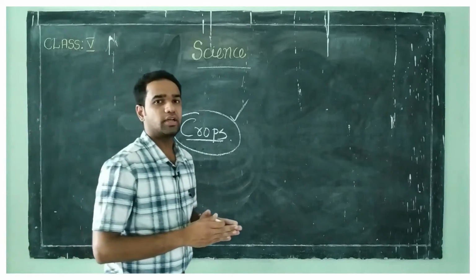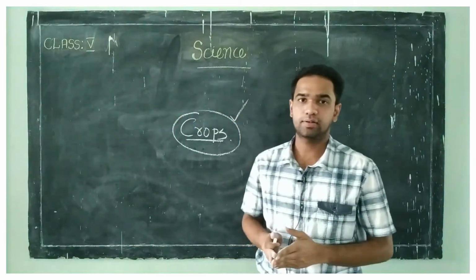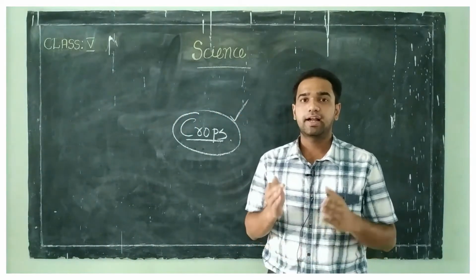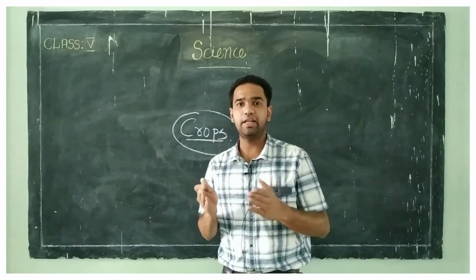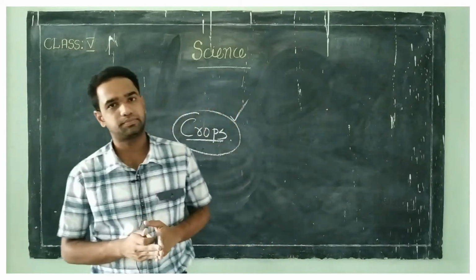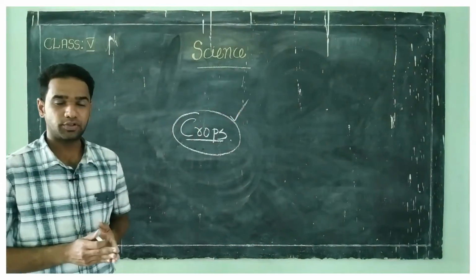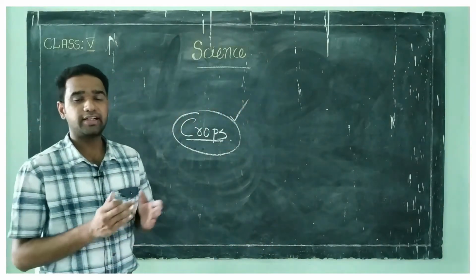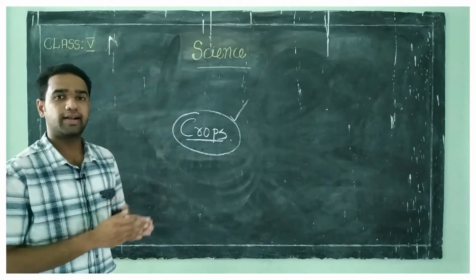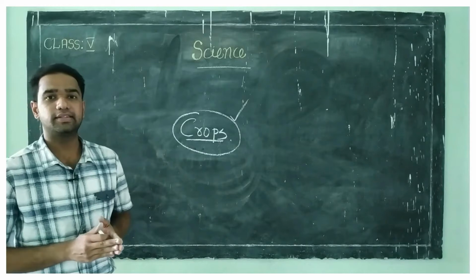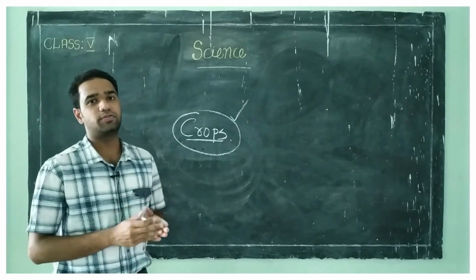Different types of crops are grown in different places on the basis of climatic conditions, soil conditions and availability of water, etc. Different types of crops are grown at different places on the basis of what? Soil conditions, climatic conditions and availability of water.